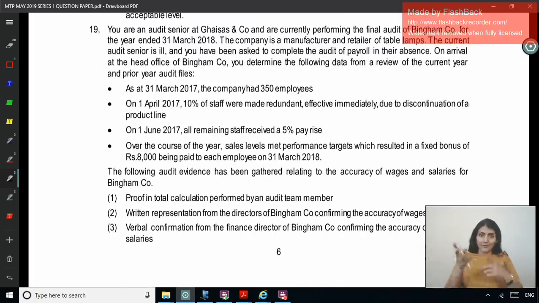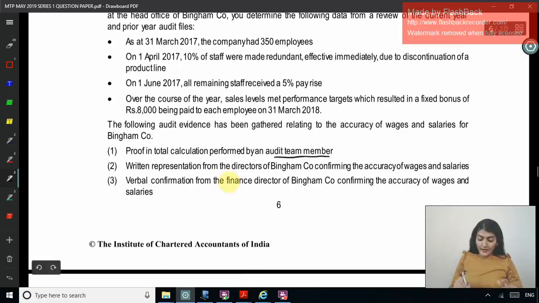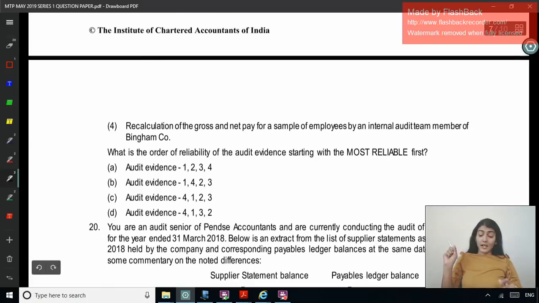I think we've seen similar question in the previous video also, the series 2. Right. The following audit evidence has been gathered relating to the accuracy of wages and salaries for Bingham. One, proof and total calculation performed by an audit team member. Two, written representation from the directors of Bingham confirming the accuracy of wages and salary. Three, verbal confirmation from the finance director of Bingham confirming the accuracy of wages and salary. Four, recalculation of the gross and net pay for a sample of employees by an internal audit team member of Bingham. What is the order of the reliability of the evidence, starting with the most reliable evidence first?